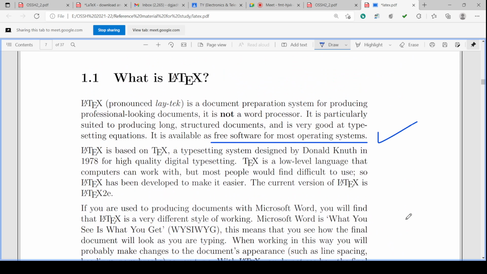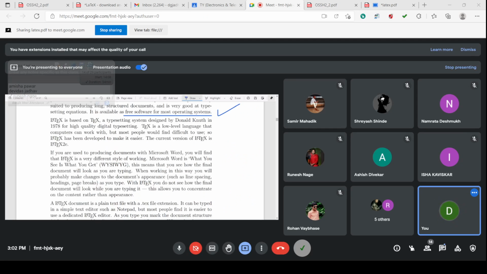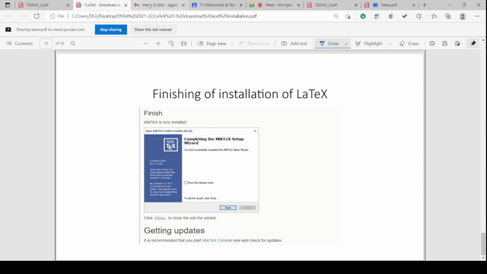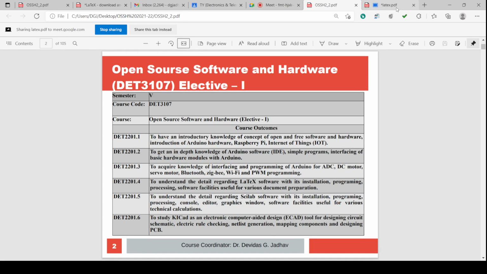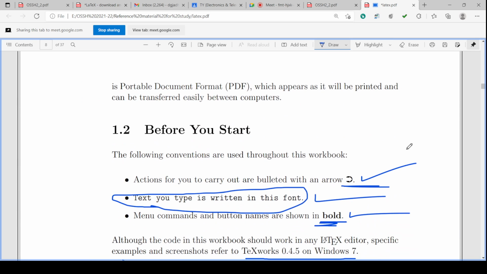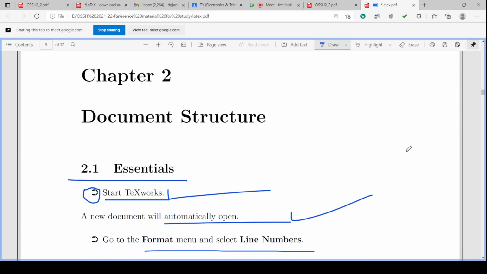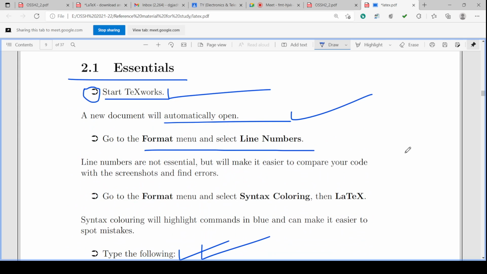Okay, this is the introduction. Okay. So this is the document preparation software, LaTeX, and it is a software package in which we can start our text work.